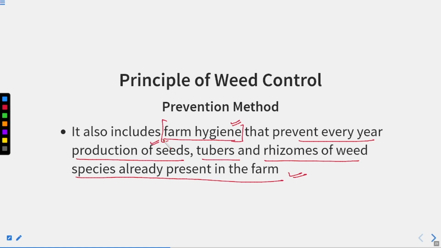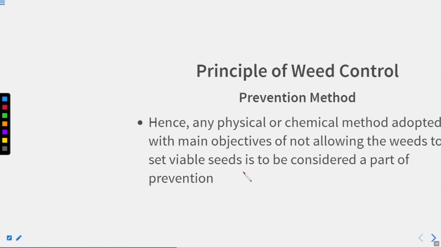Then that wheat plant will be considered as a weed. So the seeds, tubers and rhizomes of wheat should be removed before growing a new crop. That species already present in the farm should be removed.